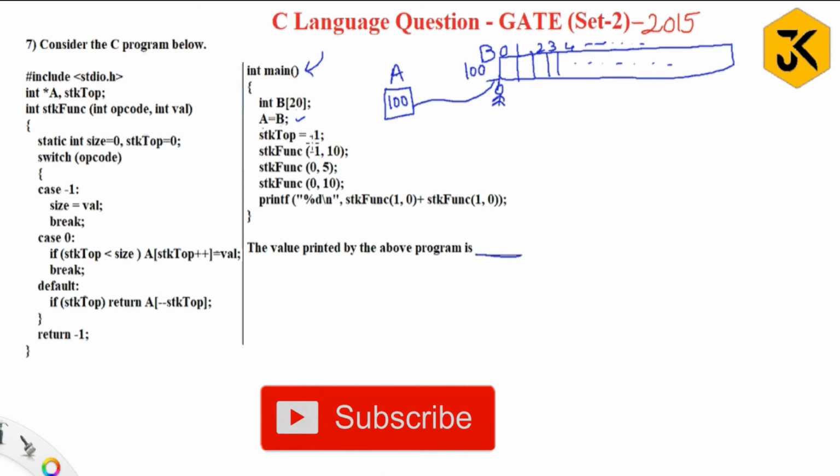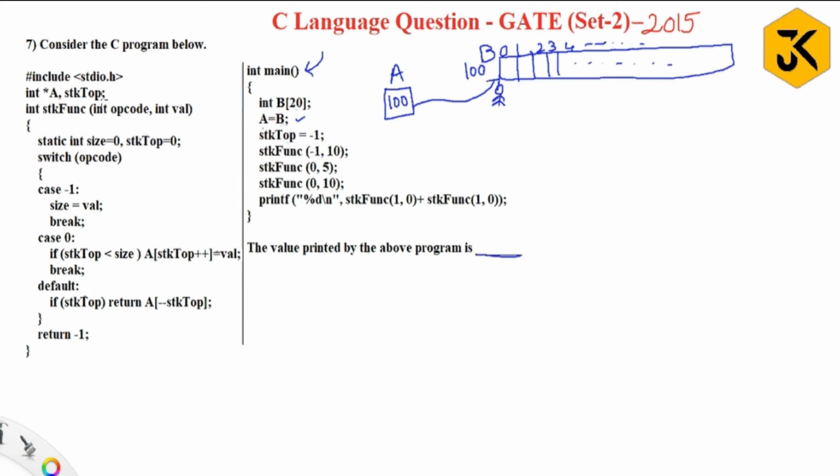Yes. Then they have declared stk top. This is also a global variable, right? So stk top is declared, and for that variable they have initialized the value -1. Here you need to understand that we don't have any stk top inside the main function, so we are choosing the global variable. Okay, now stk top is -1, that is what we did.